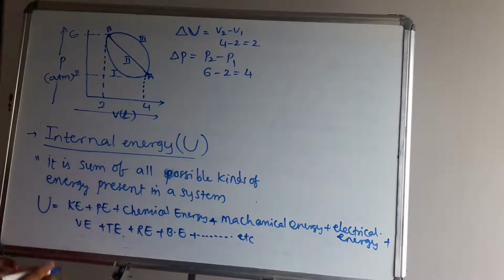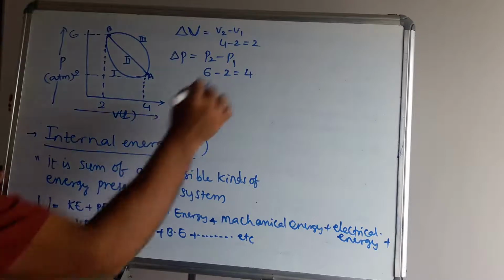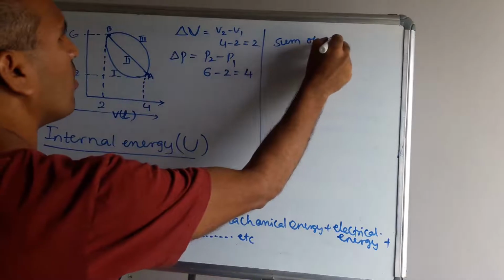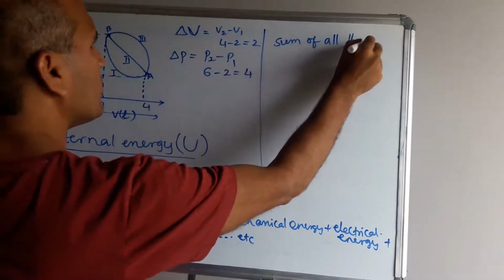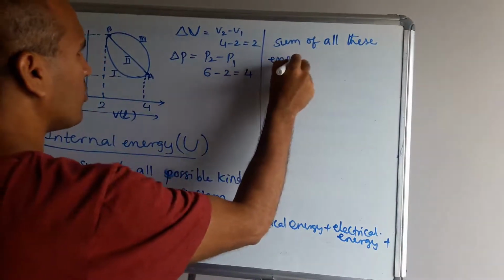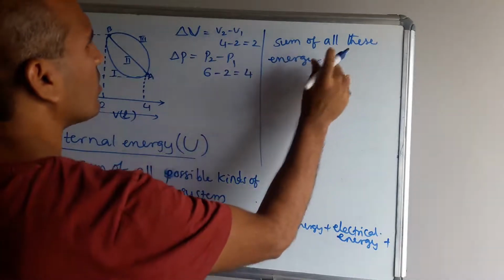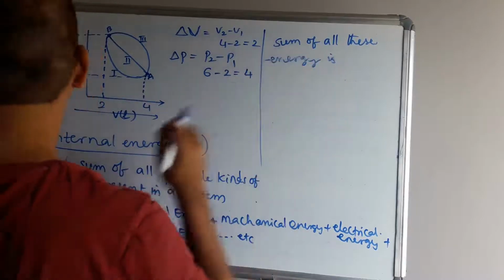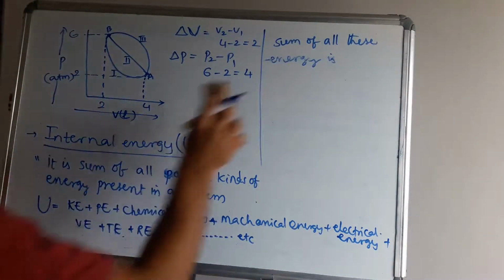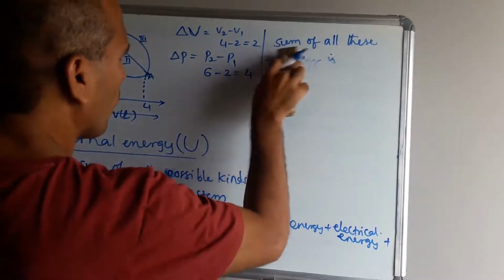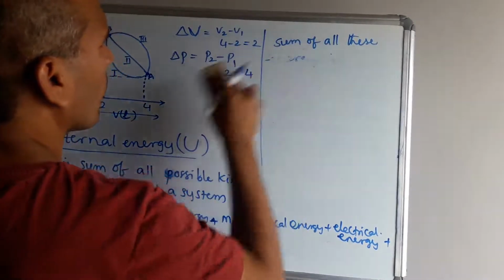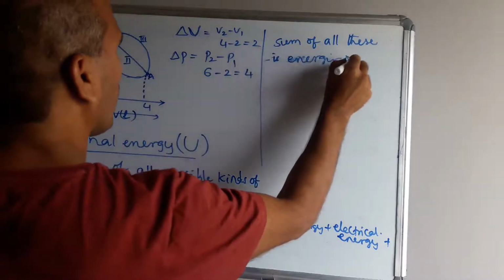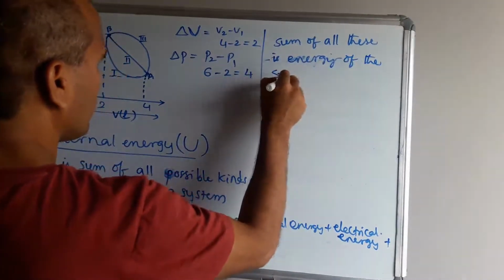The sum of all these energies is the energy of the system.